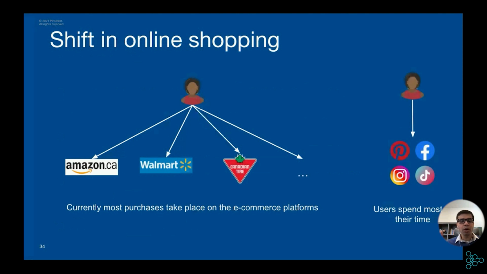The reason is there is a shift going on in how people shop online. Today, people shop online on e-commerce websites. Sometimes they use different websites for different categories of purchase. For example, for home decor, maybe it's Wayfair. For fashion, it could be a different website. At the same time, users today typically spend most of their online time on social platforms such as Pinterest, Facebook, or TikTok.